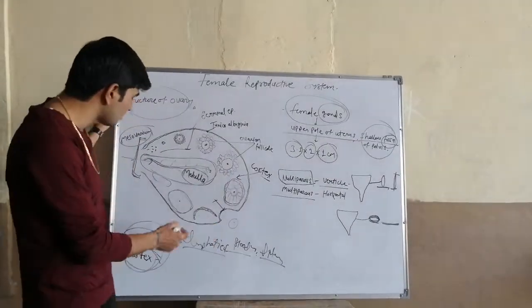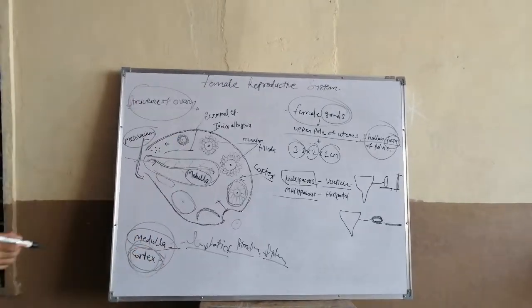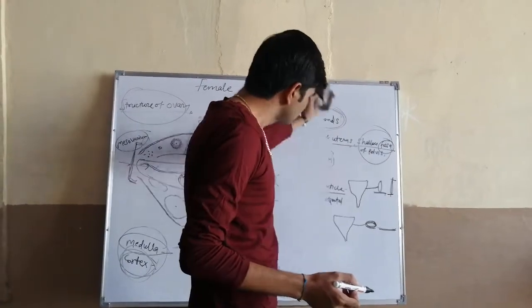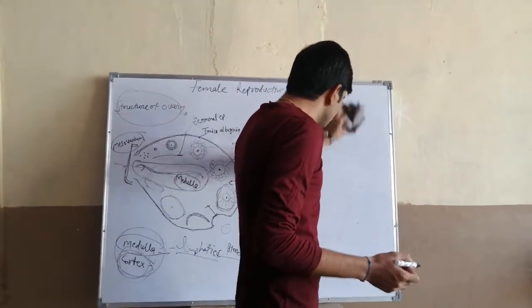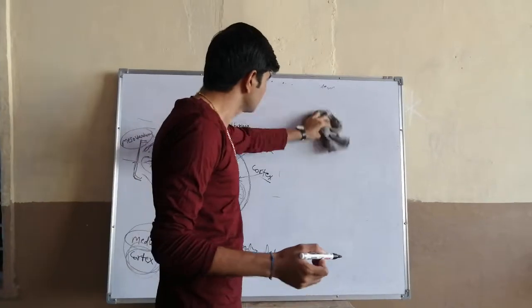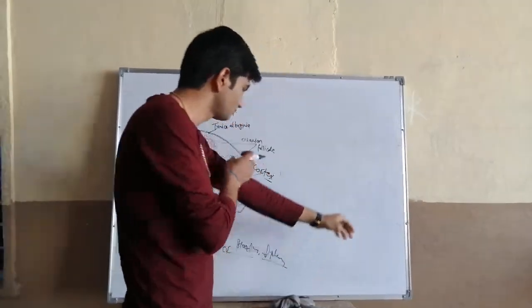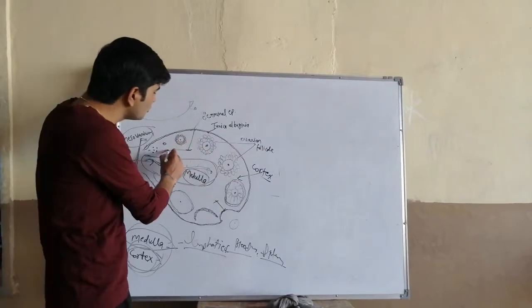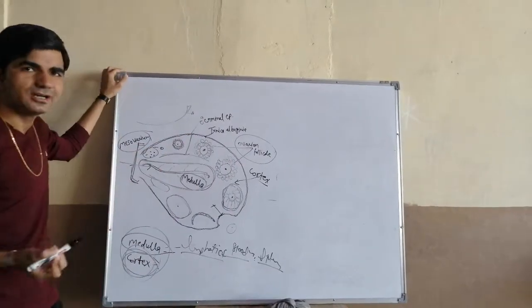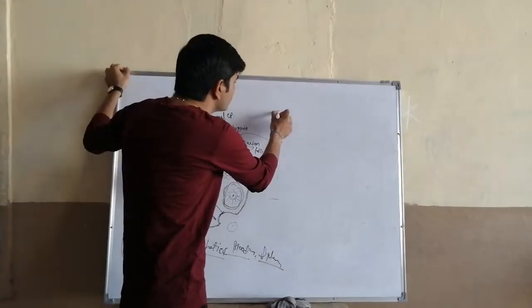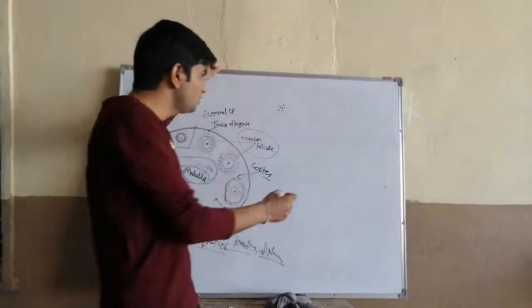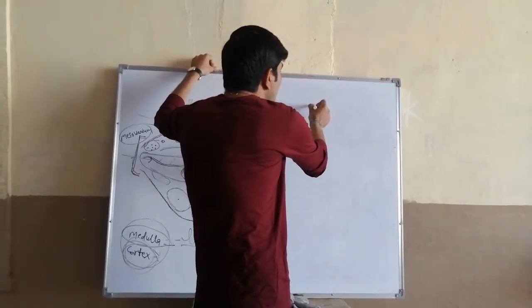Then further we can discuss the cortex. Within the cortex portion of the ovary, certain types of ovarian follicles and primary oocytes are present. These are the primary oocytes present within the cortex of the ovary. This structure is the primary oocyte.